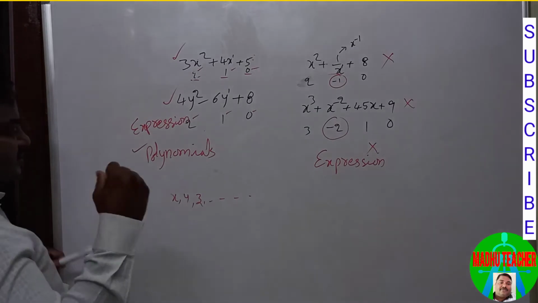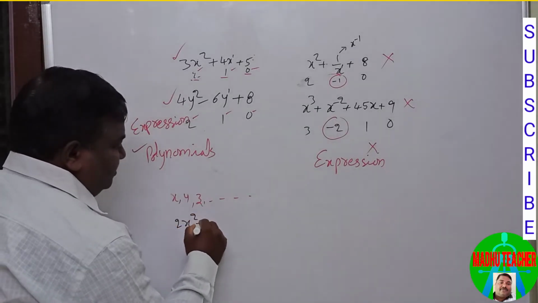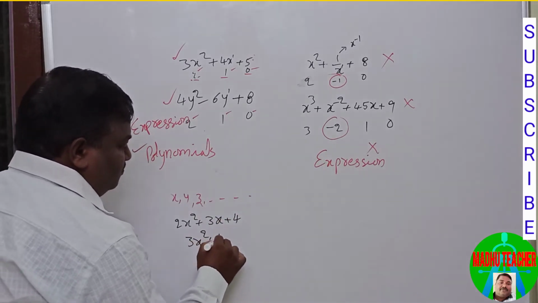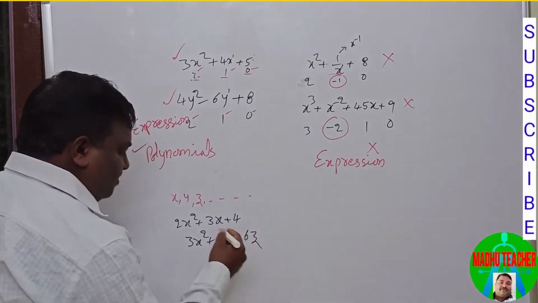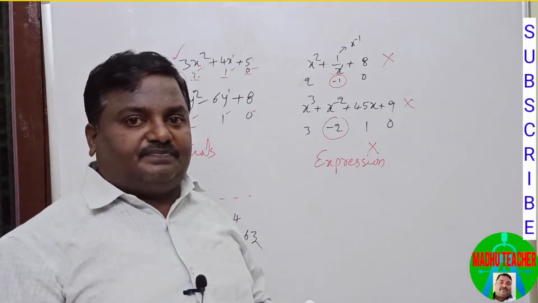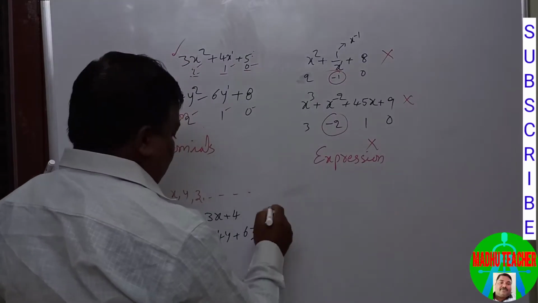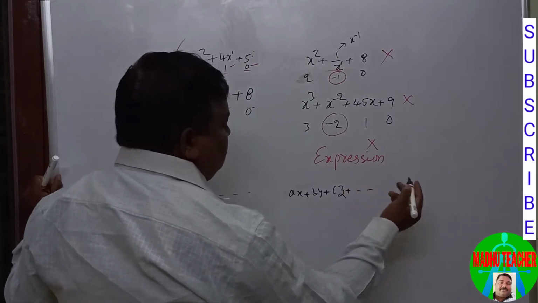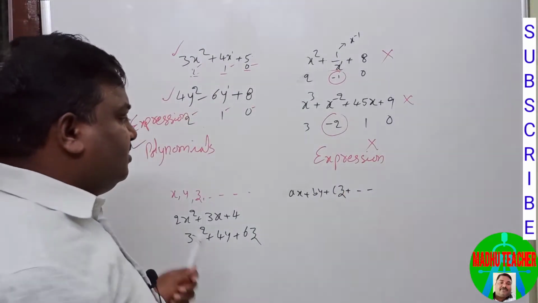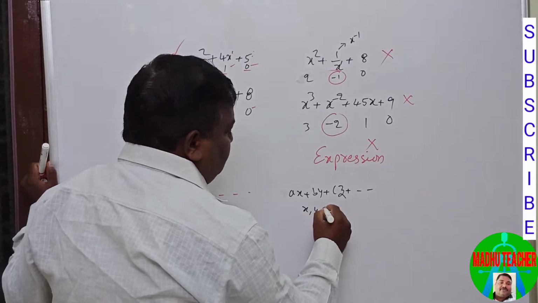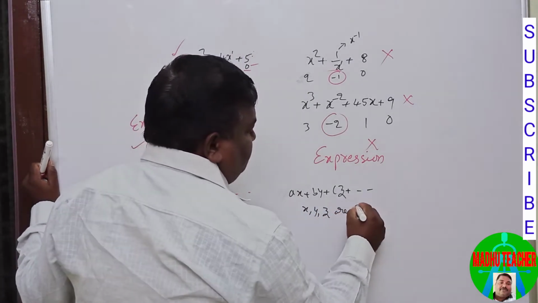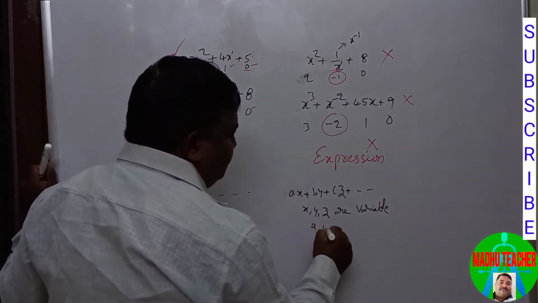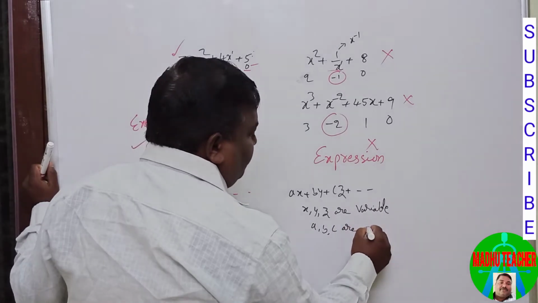Right, 2x square plus 3x plus 4, or 3x square plus 4y plus 6z, whatever, these all are polynomials. Or we can write ax plus by plus cz plus so on. These are all polynomials in which x, y, z are variables and these a, b, c are arbitrary constants.